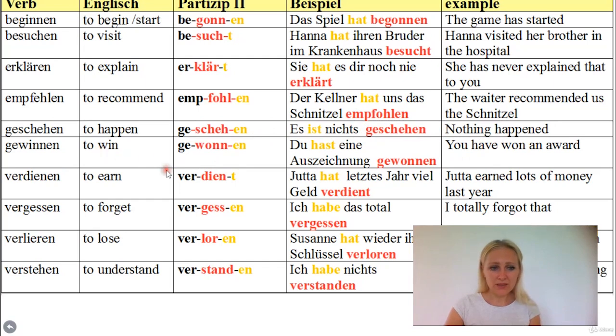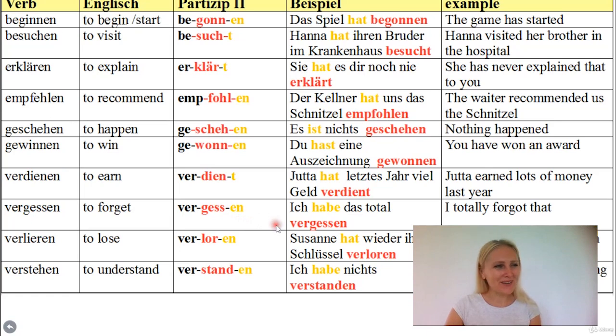Gewinnen means to win. It becomes gewonnen. This is irregular because the stem has changed and the ending is en. Du hast eine Auszeichnung gewonnen. Verdienen means to earn. Becomes verdient. It's regular. The stem has not changed. The ending is t. Jutta hat letztes Jahr viel Geld verdient. Vergessen means to forget and becomes vergessen. This one is irregular, although the stem has not changed. But whenever the ending is en, it means that it's irregular.